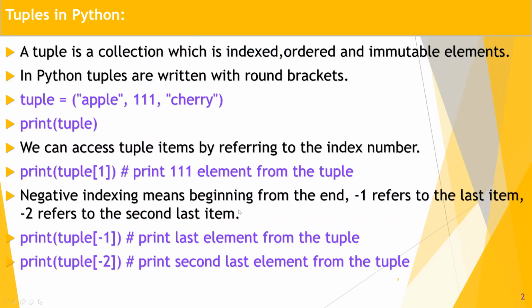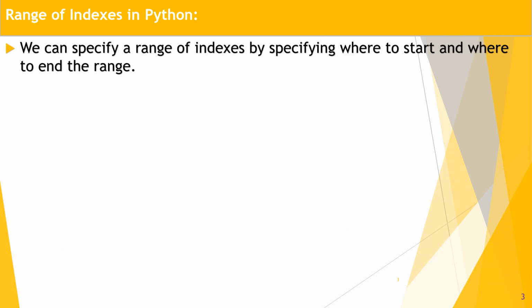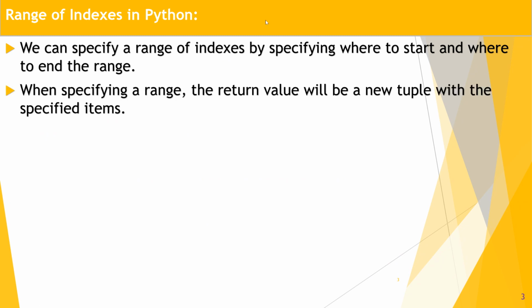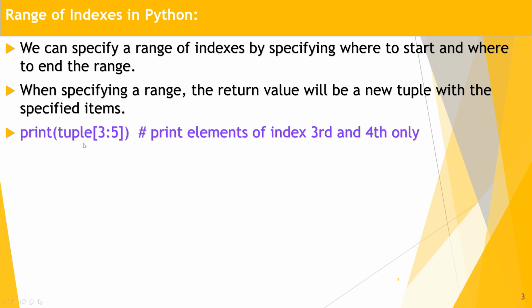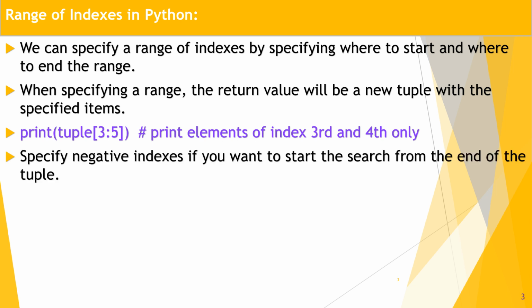Next, range of indexes. We can specify a range of indexes by specifying where to start and where to end the range. When we specify a range, the return value will be a new tuple with the specified items. So let's check whether it works or not. Suppose print tuple[3:5] means start the elements from the tuple from third index to fourth only, because 5 is excluded. So print elements of index third and fourth only. So let's check whether it works or not.